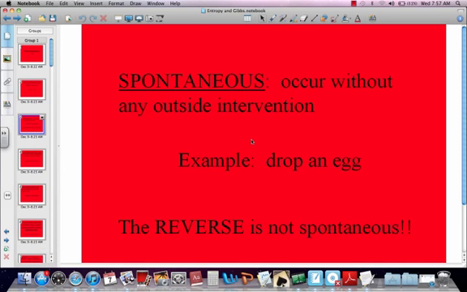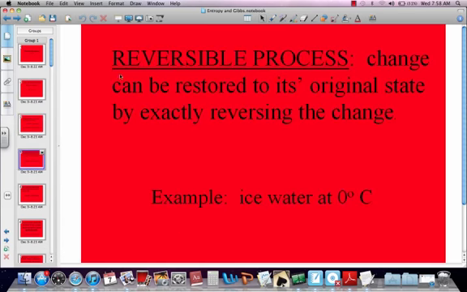For example, if I drop an egg, it will spontaneously just fall and break. The reverse is non-spontaneous. The broken egg is not going to join back together and then jump back into my hand. So we've got spontaneous reactions and non-spontaneous reactions.